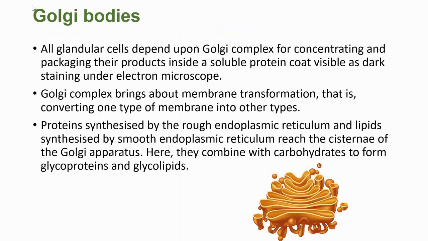Next comes the Golgi bodies. All glandular cells depend upon the Golgi complex for concentrating and packaging their products inside a soluble protein coat, visible as dark staining under the electron microscope. The Golgi complex brings about membrane transformation, that is, converting one type of membrane into another type. Proteins synthesized by the rough endoplasmic reticulum and lipids synthesized by the smooth endoplasmic reticulum reach the cisternae of the Golgi apparatus. Here, they combine with carbohydrates to form glycoproteins and glycolipids.